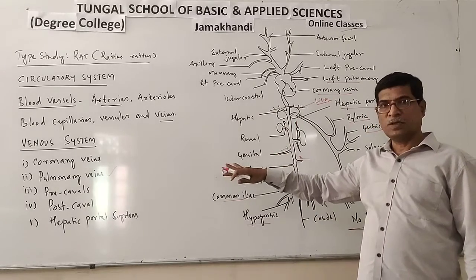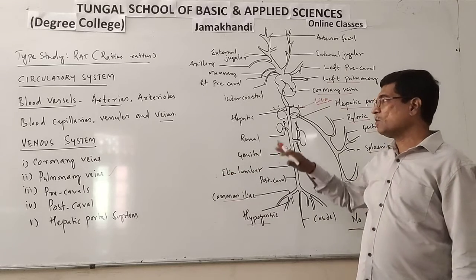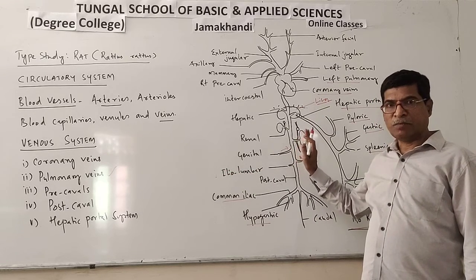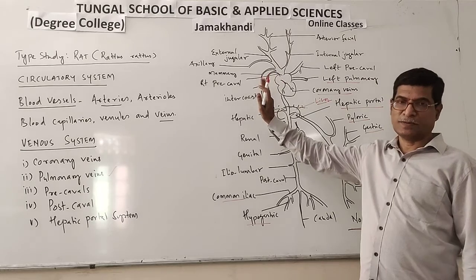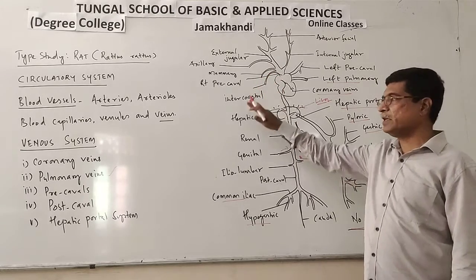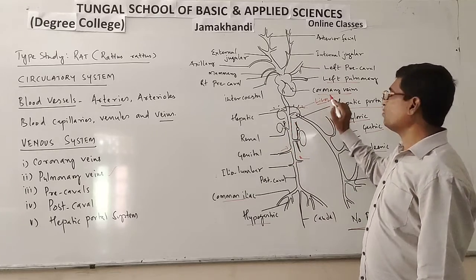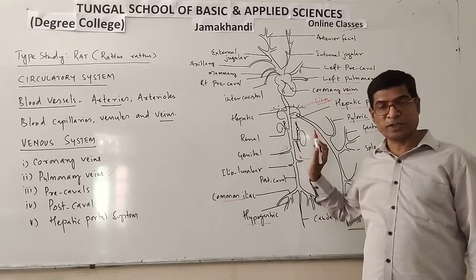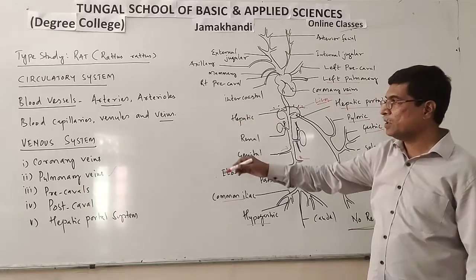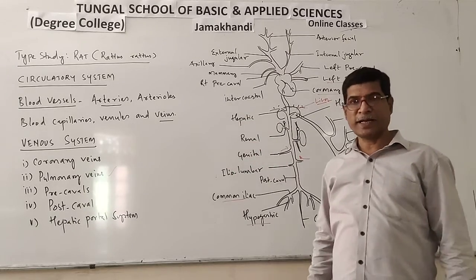The venous system is composed of veins. Veins carry blood towards the heart. Most of the veins carry deoxygenated blood except the pulmonary vein. The pulmonary vein carries oxygenated blood. So this is about the venous system in rat.